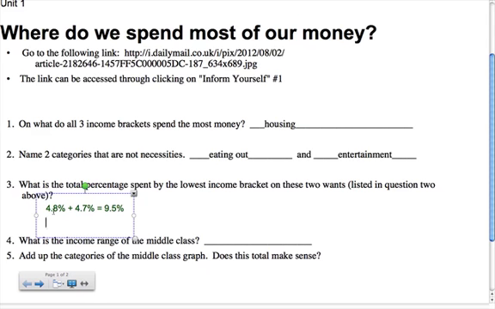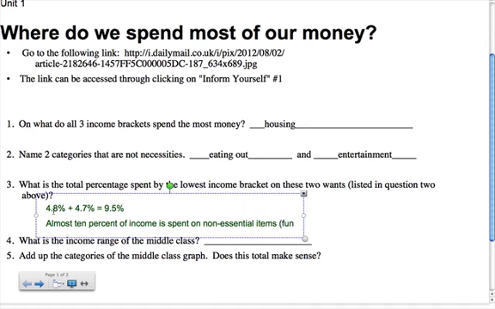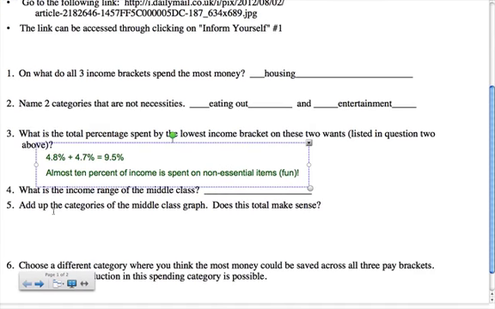So what we want to do is reiterate the question for the reader. So almost 10% of income is spent on non-essential items. Fun. Okay, question 5.